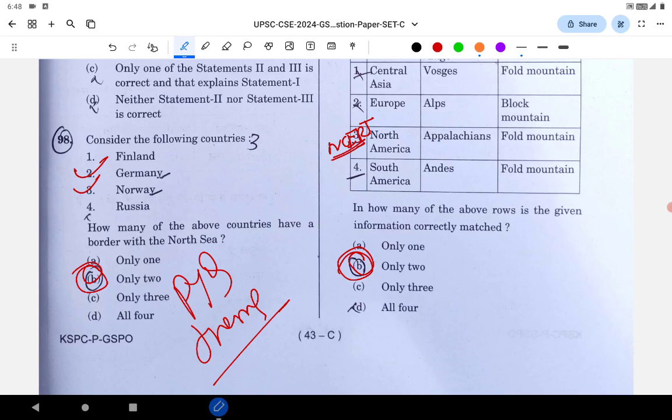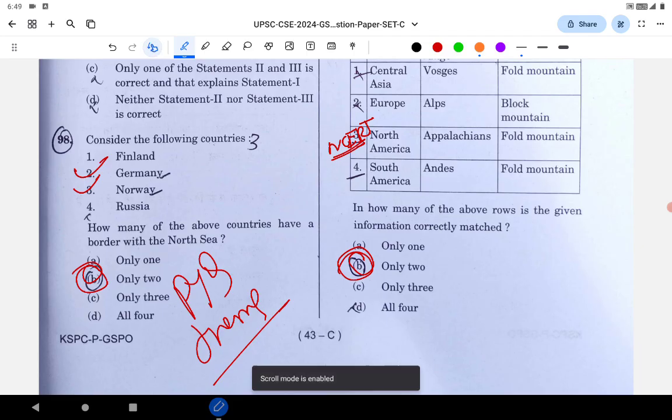They asked repeatedly on the Caspian Sea, the Red Sea, and more importantly the Mediterranean Sea, and also this year they asked North Sea. So it's a very easy question, easy guess. It was in the news and it's important. You have to know countries bordering most of the oceans, at least North Sea, Caspian Sea, Mediterranean. Mediterranean they asked numerous times, like 5-6 times in the last maybe 2 decades.